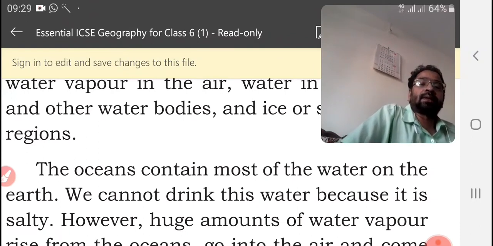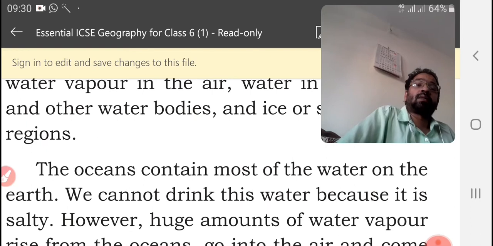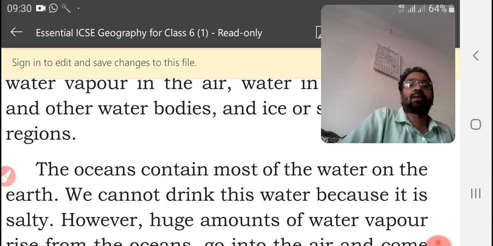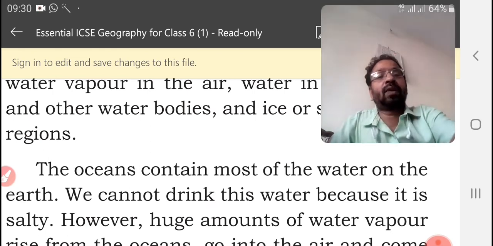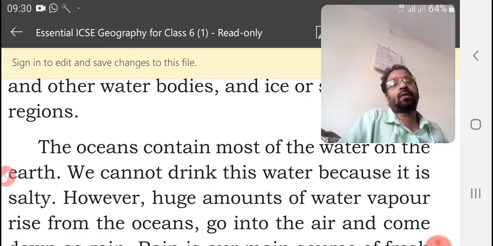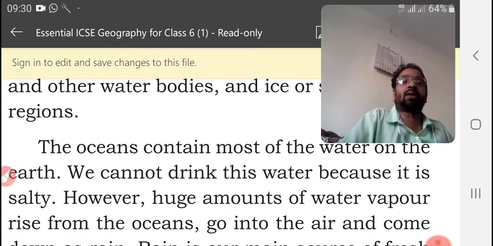We cannot drink this water. Water has two tastes: one is salty water, another is fresh water. Most of the water is salty, and a very little is fresh water that can be used for our daily needs. We cannot drink ocean water because it is salty.